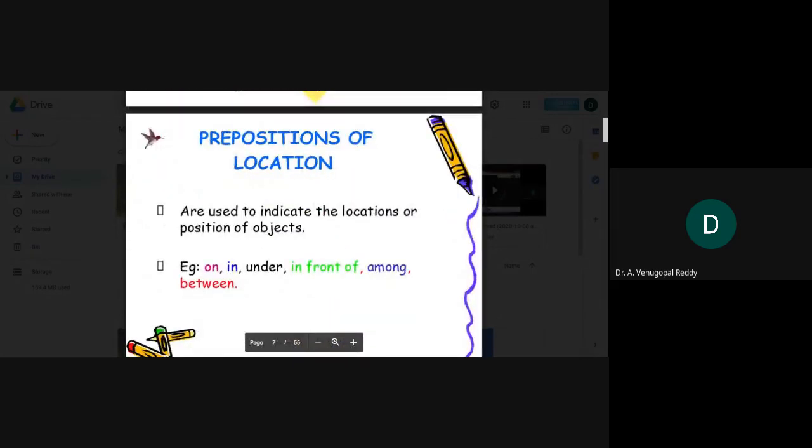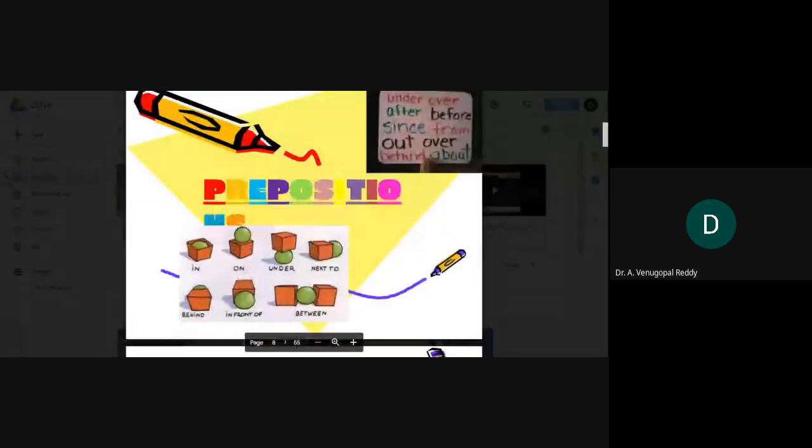So, in the case of prepositions of location: on, in, under, in front of, among, between. These are all examples of prepositions of location. Let us see the picture.